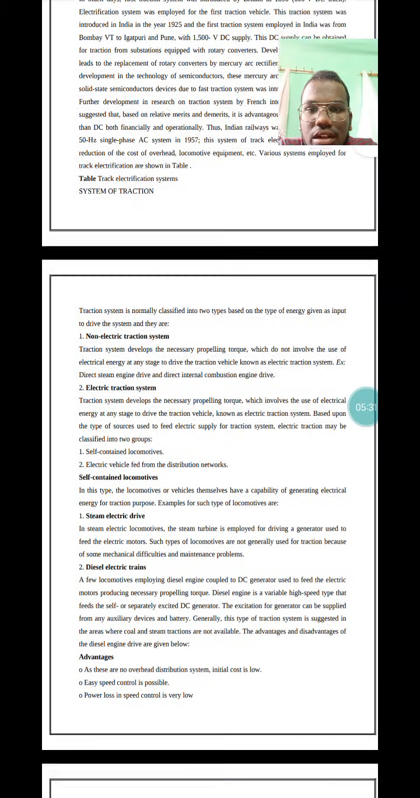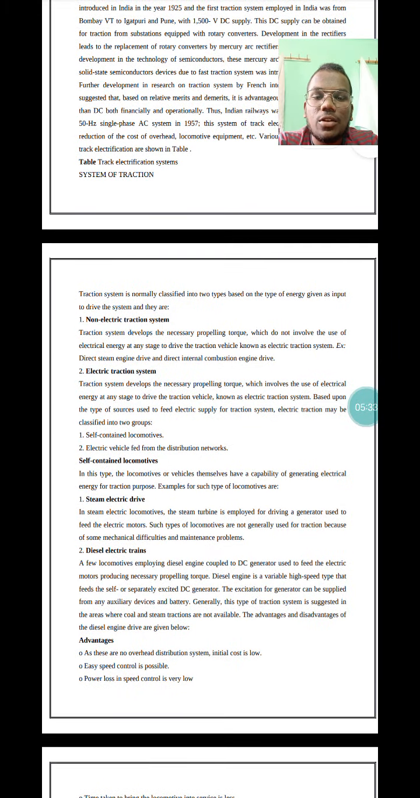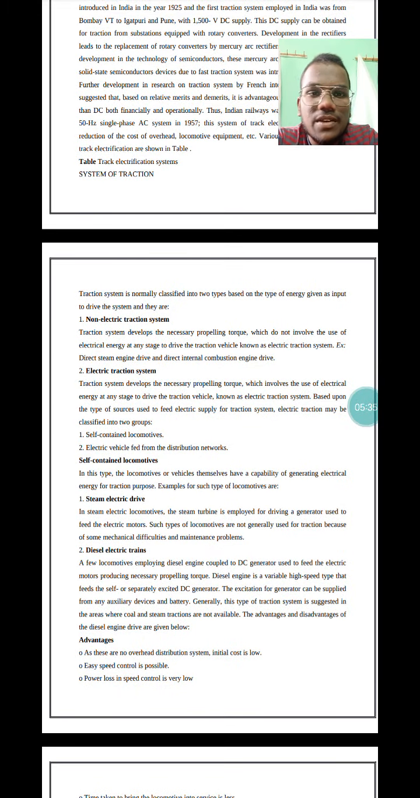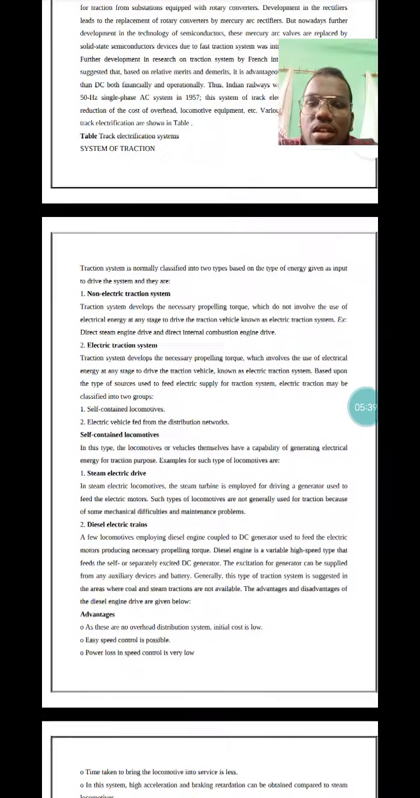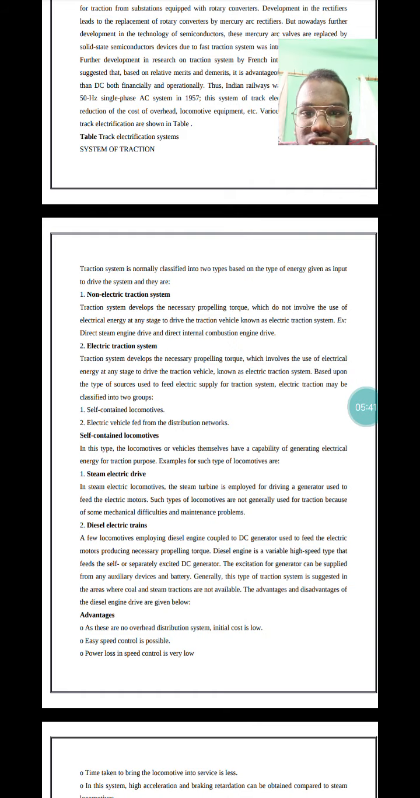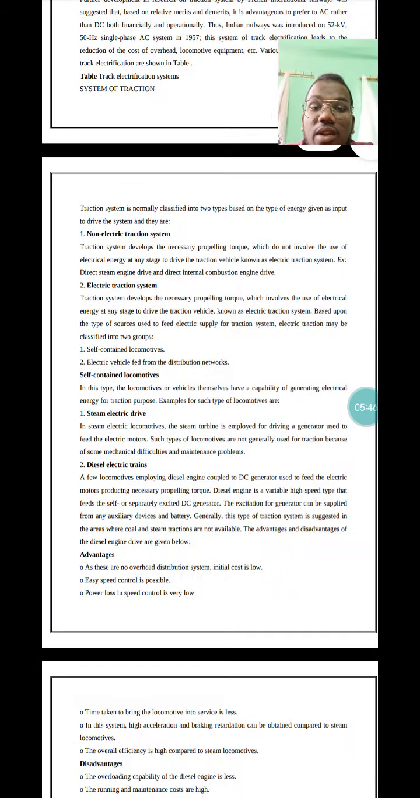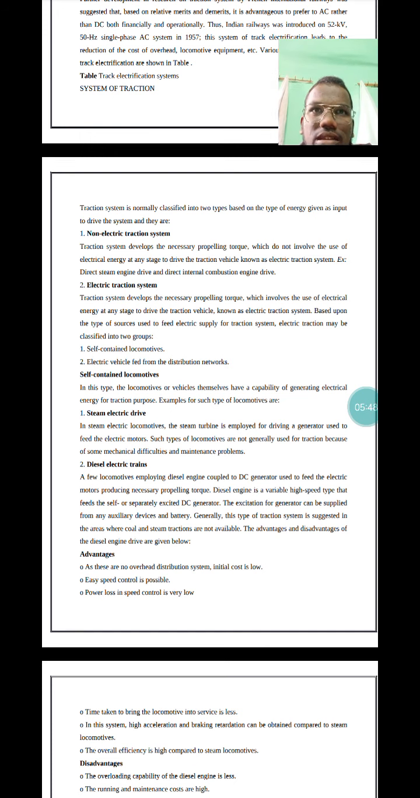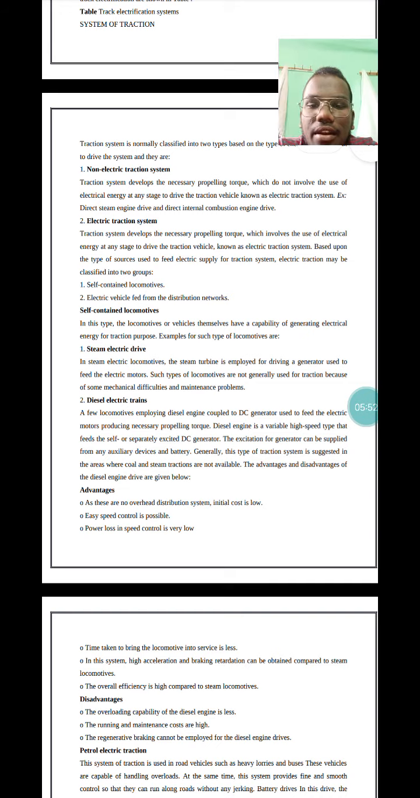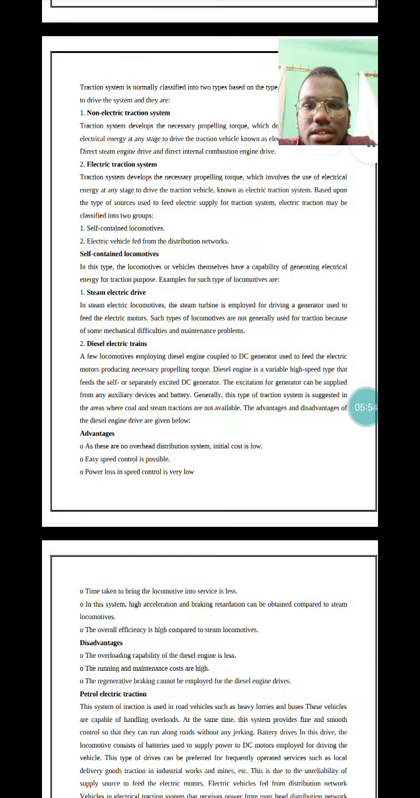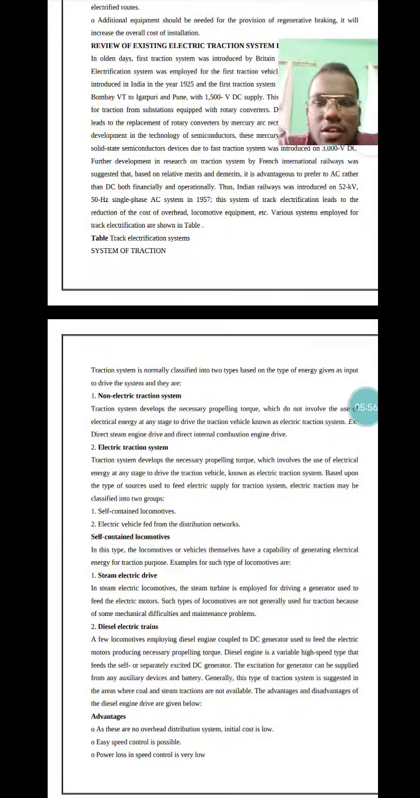Traction systems are normally classified into two types based on the type of energy given as input to drive the system: non-electric traction systems and electric traction systems. Some examples of self-contained locomotives are steam electric drives and diesel electric drives. They have some advantages also.